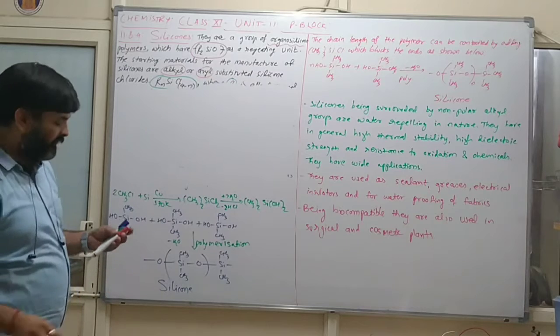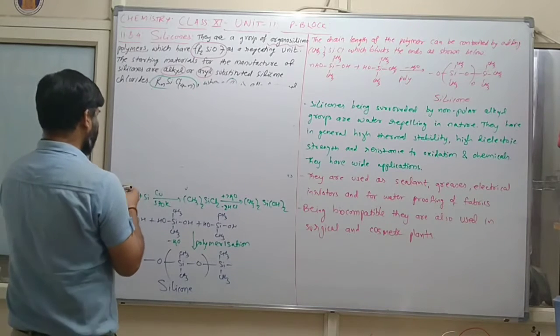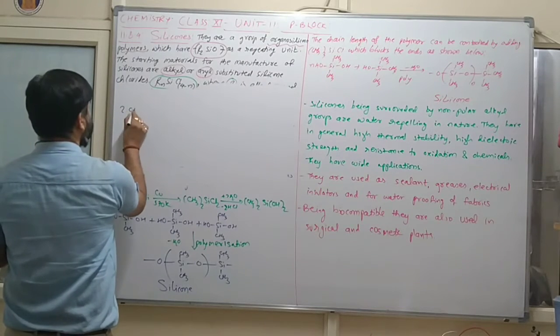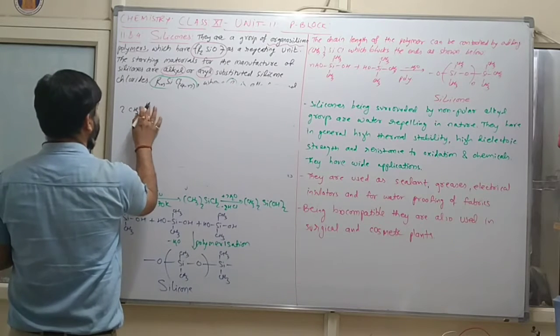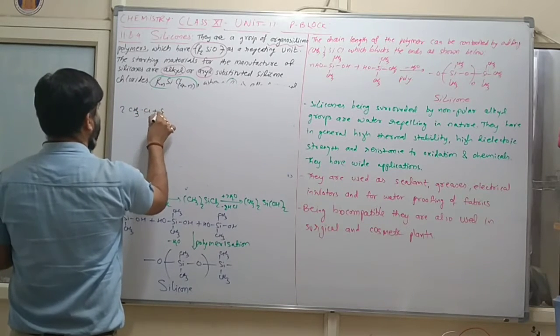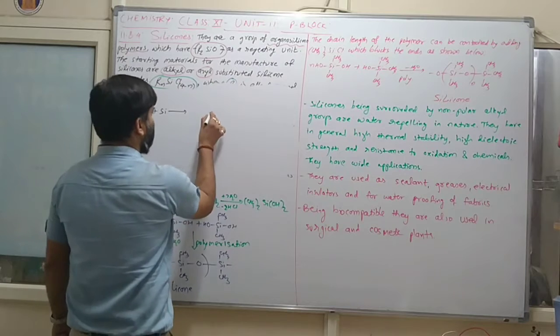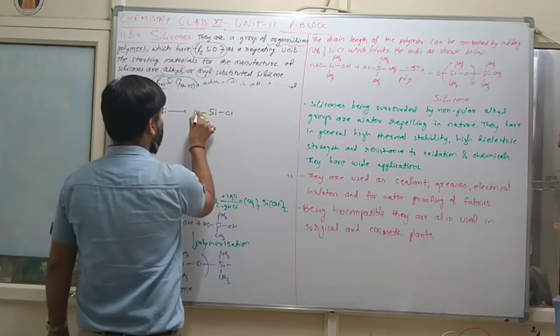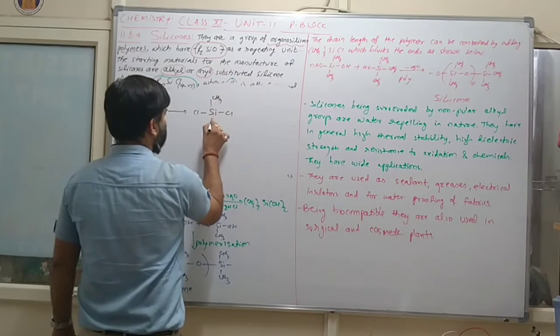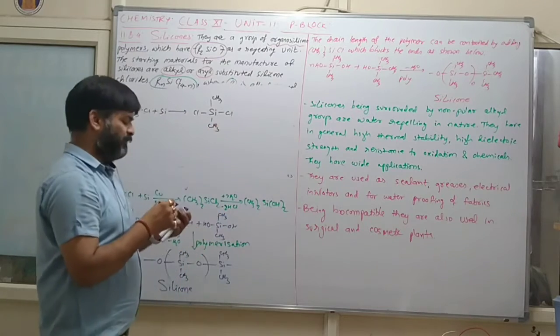Clear? इसका मतलब ऐसा है, देखो यहाँ पे 2CH3 here Cl and then after silicon यहाँ पे SiCl Cl CH3 CH3 ये बना.